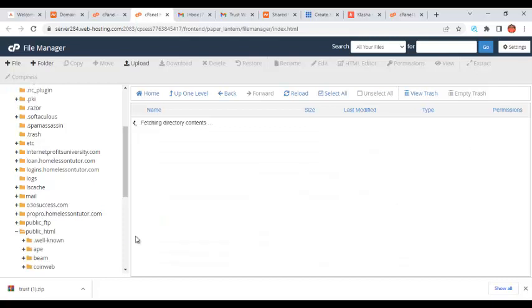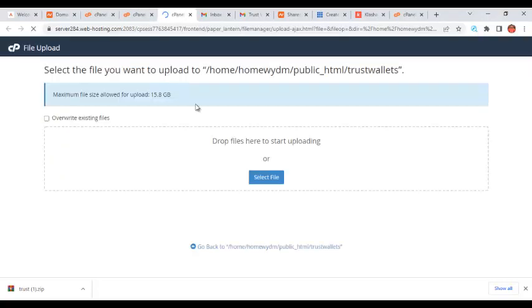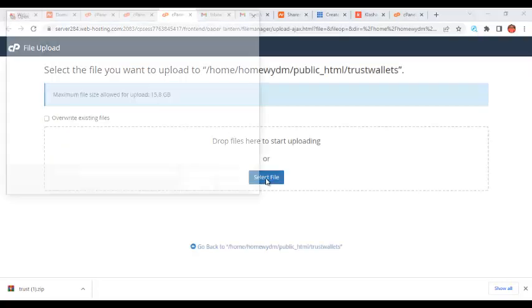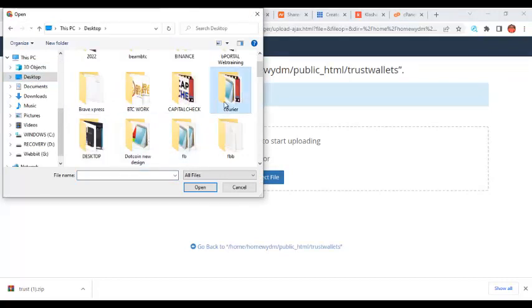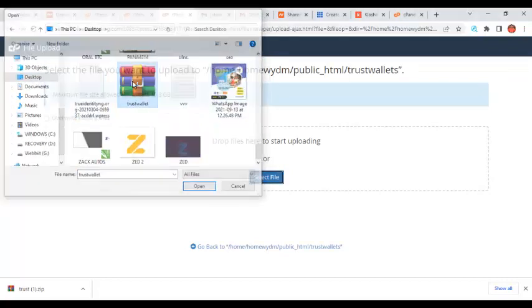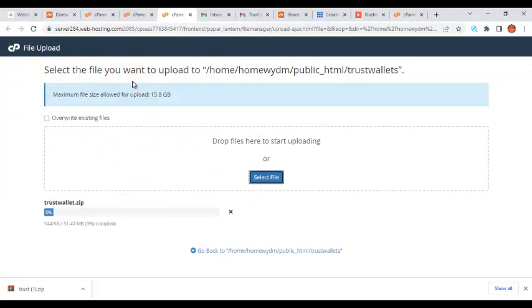So I'll just open this folder. I'll click on it by the left hand side like that. So it's going to open. You see the directory is new, and I'll click on upload. Then I'll click on select file. Then the file is on my desktop. It's called Trustwallet. So this is the file on my desktop. So I'll just double click on it. It's going to upload that file for me. So within a few minutes, that file is just going to upload for me, right?